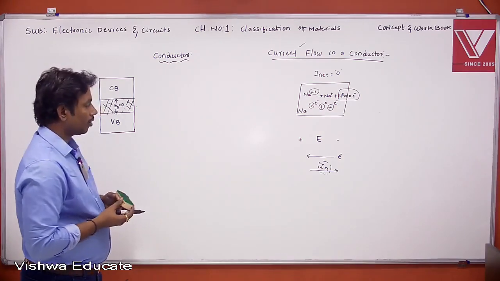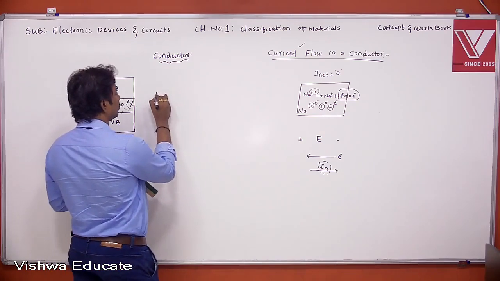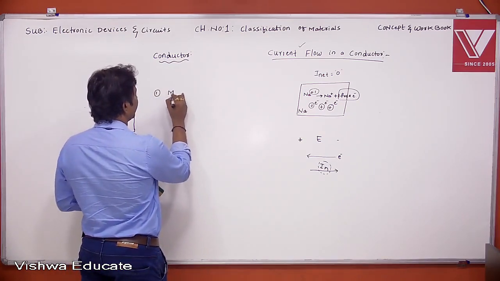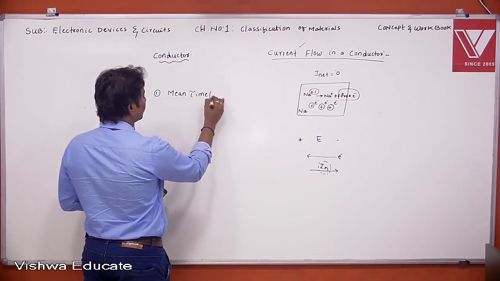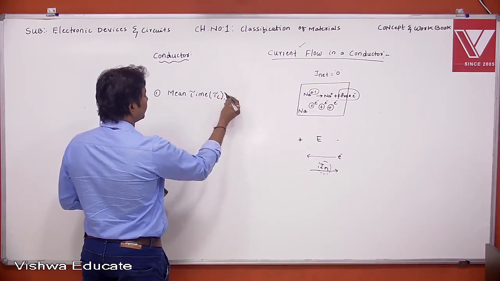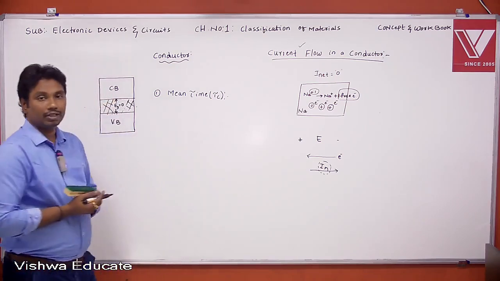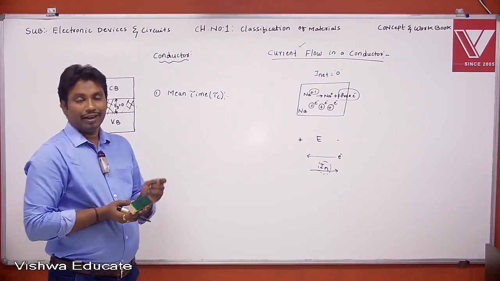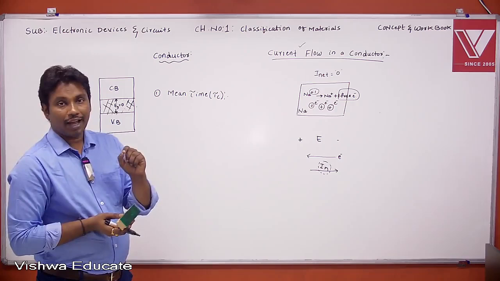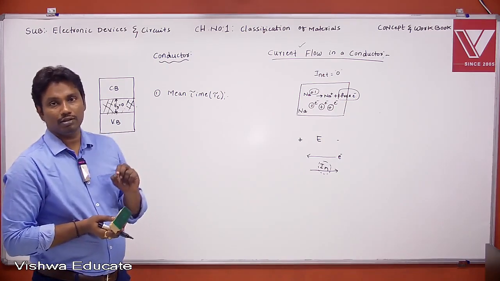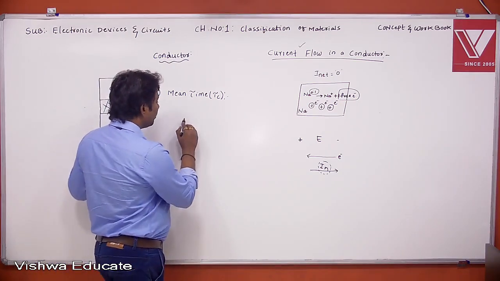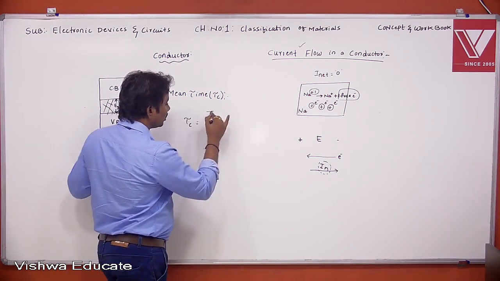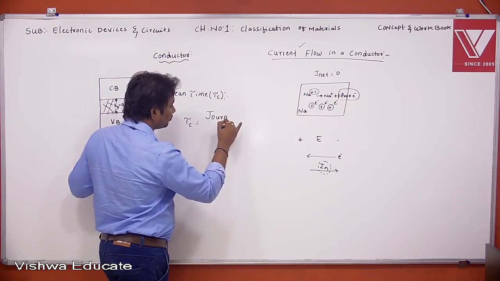Right. And next topic, mean time, and it is denoted with tau C. What is mean time actually? Mean time is nothing but the average time taken by an electron between two collisions. Mathematically, the mean time is nothing but the journey of an electron